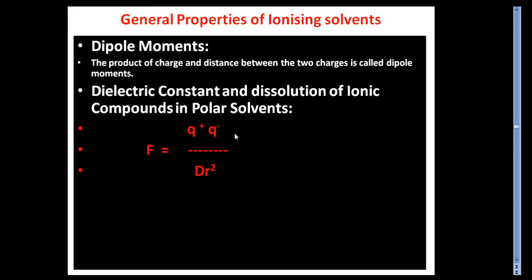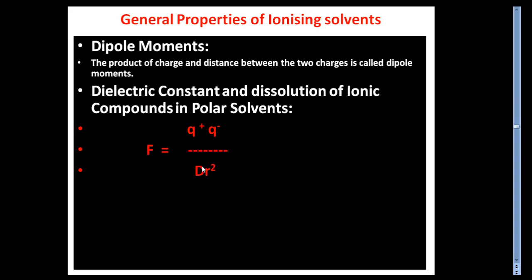In this formula, F is the Coulombic force of attraction between the cations and anions in an ionic crystal, where Q plus and Q minus are the charges on the cation and anion respectively, and r is the distance between the cation and anion.